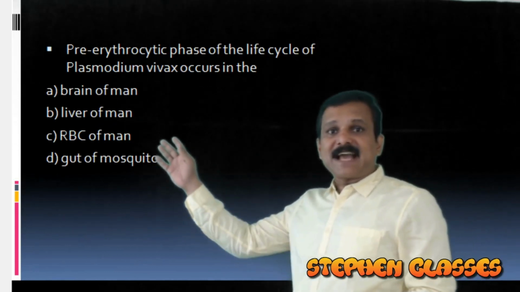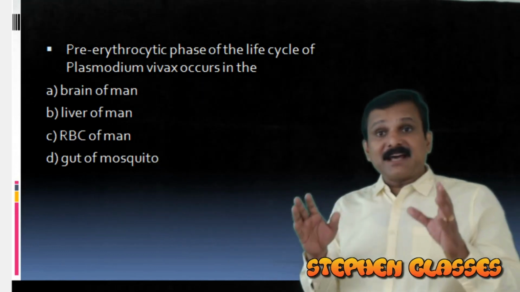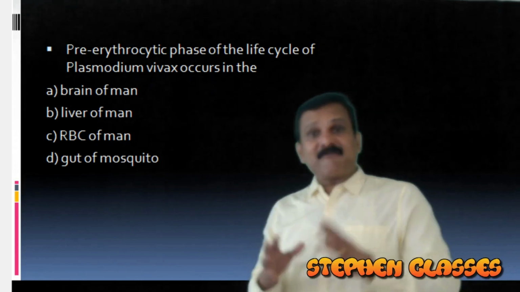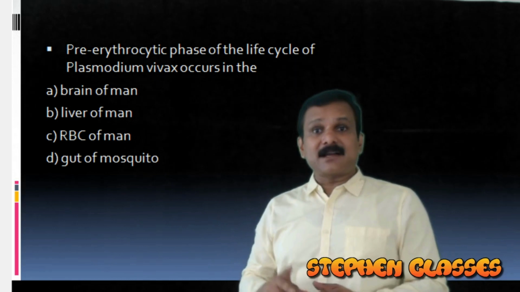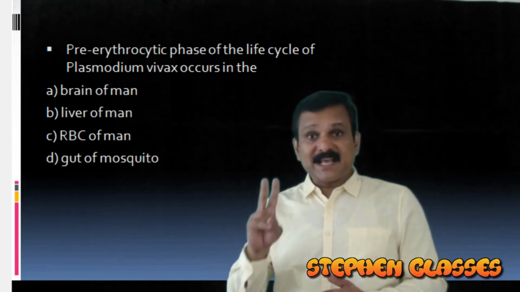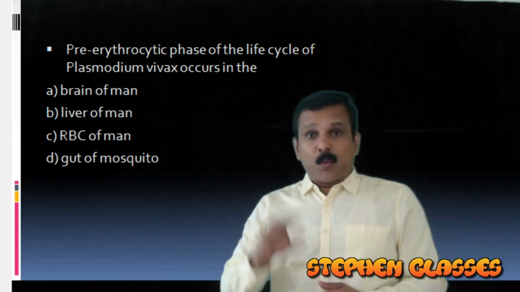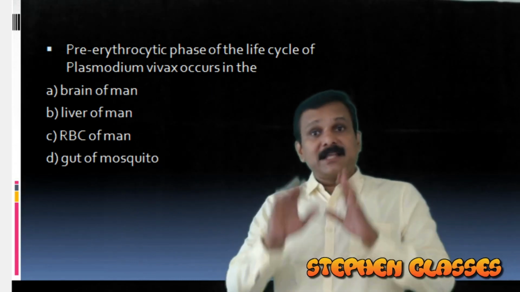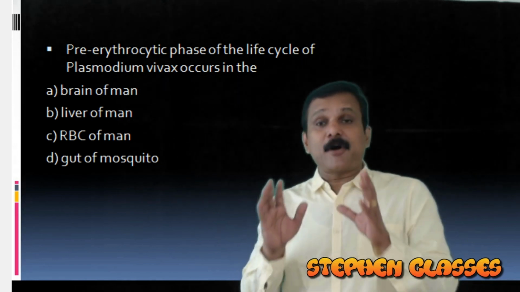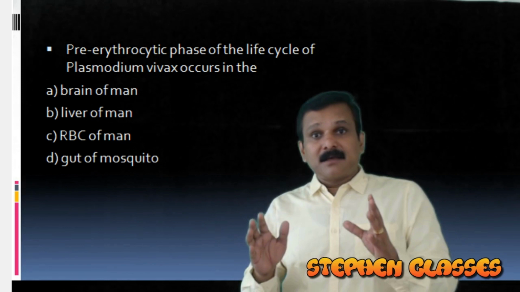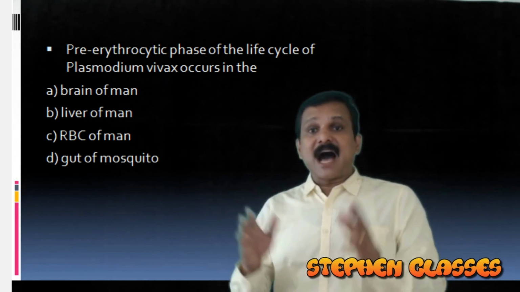Pre-erythrocytic phase of the life cycle of Plasmodium vivax occurs in... You know, the malarial parasite Plasmodium vivax is a digenetic parasite because it will complete the life cycle in two hosts. One is man and the other is the female Anopheles mosquito. Within man, it will complete the asexual reproduction, or schizogony, mainly. And in man, this Plasmodium will infect the liver cells as well as the RBCs.